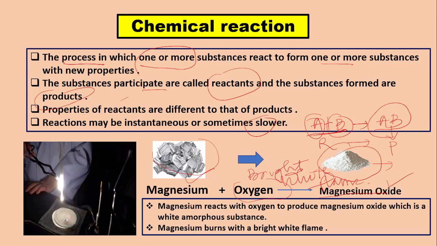Can we get back the original magnesium ribbon out of magnesium oxide? No, we cannot get back. So this is a chemical reaction. Magnesium reacts with oxygen to produce magnesium oxide, which is white and amorphous in nature. Amorphous means this is a powder in nature. So we can write the states. Magnesium exists in solid state, oxygen exists in gaseous state, and magnesium oxide exists in solid state.